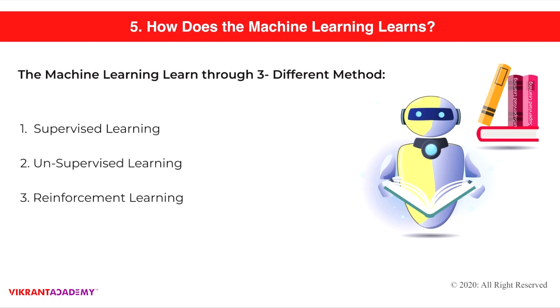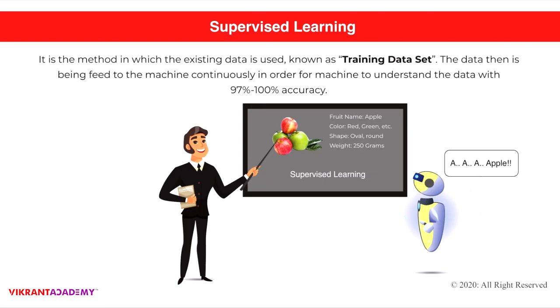In the best possible way. So the first one is supervised learning. The second is unsupervised learning, and the third is reinforcement learning. We will talk more about this in our next slide. So let's start with supervised learning.